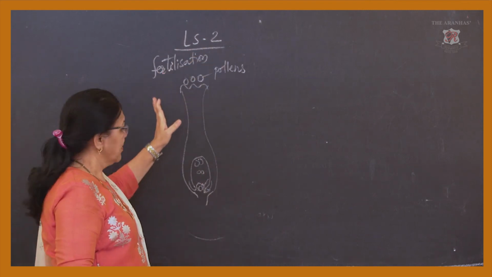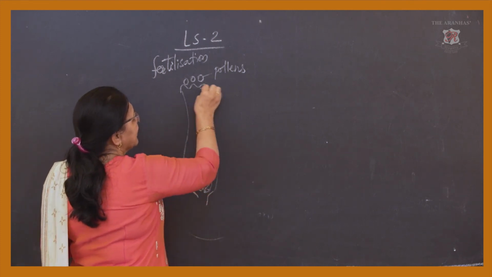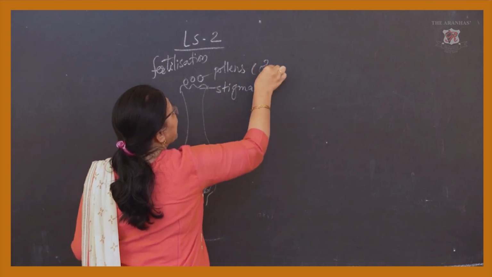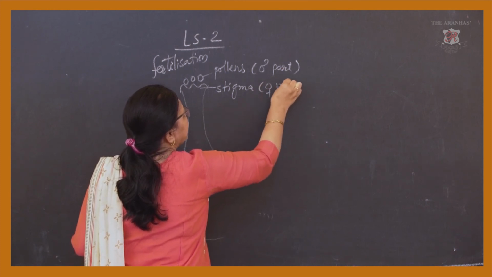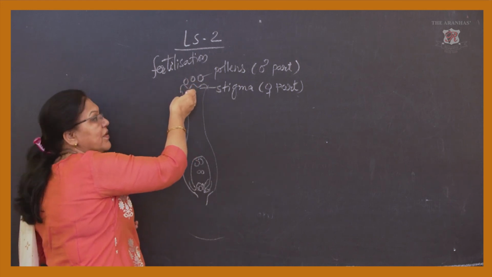Fertilization process in the bisexual flower. Now here the pollens are there. This is the stigma. Pollens are the male part. Stigma is the female part, right? Now these pollens are dropped on the stigma.